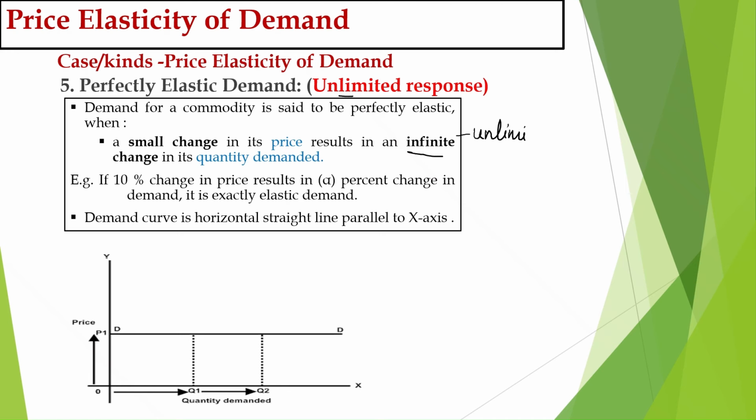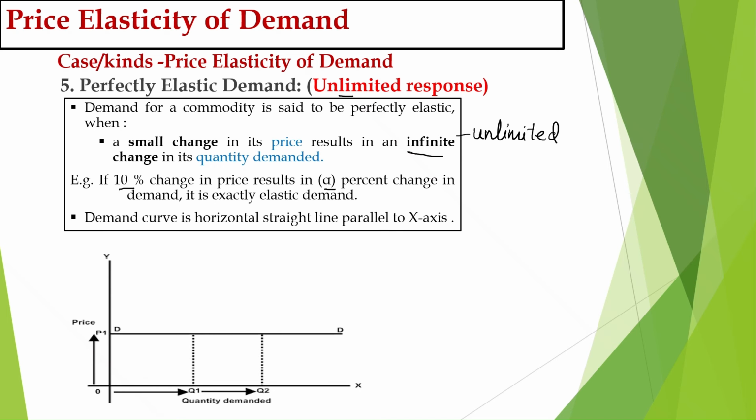We don't know how much it is increasing or decreasing. No limit. So if there is a 10% change in price, the change in demand is infinite. This is called exactly elastic demand or perfectly elastic demand. The demand curve here is a horizontal straight line parallel to the x-axis.